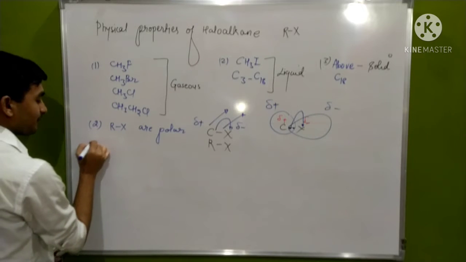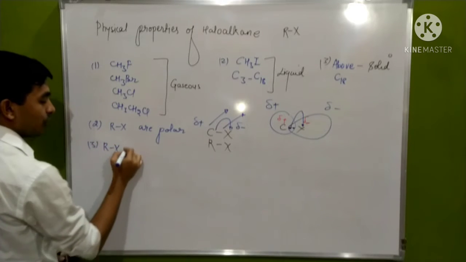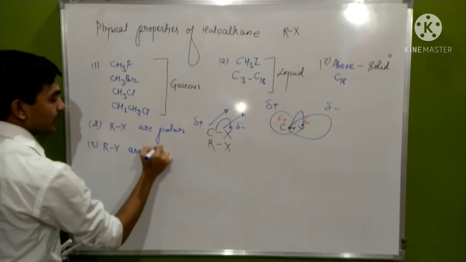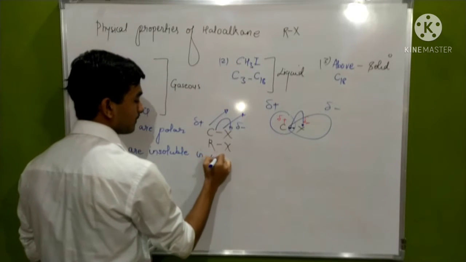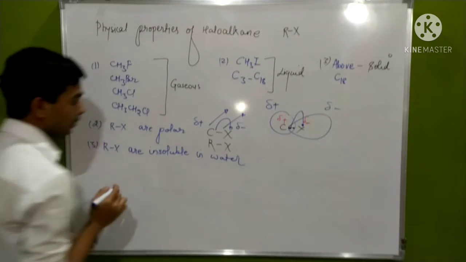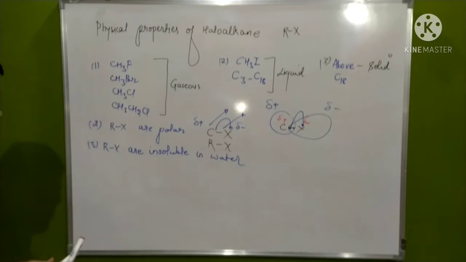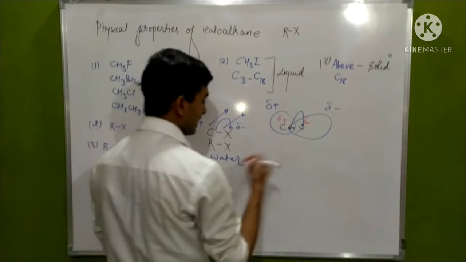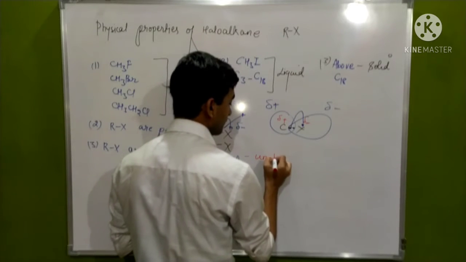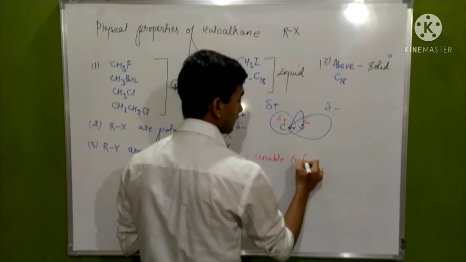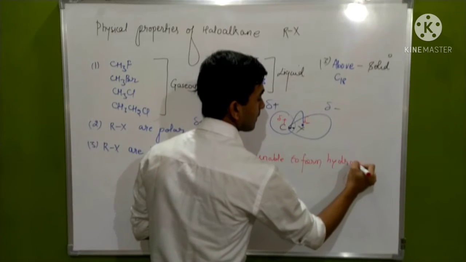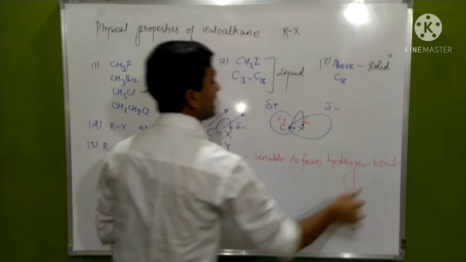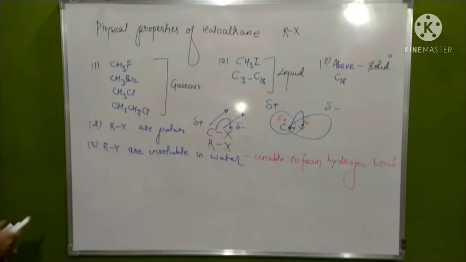Next property is RX, means haloalkanes are insoluble in water. Being polar, they are unable to form hydrogen bonds. That's why they are insoluble in water, due to the lack of hydrogen bonding.